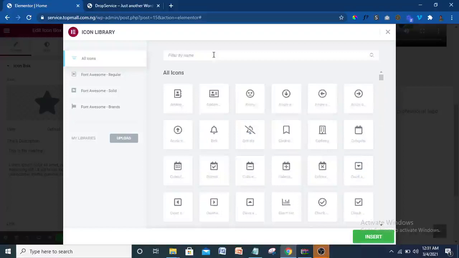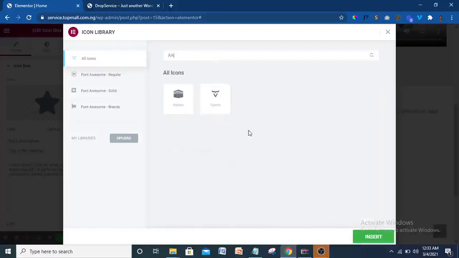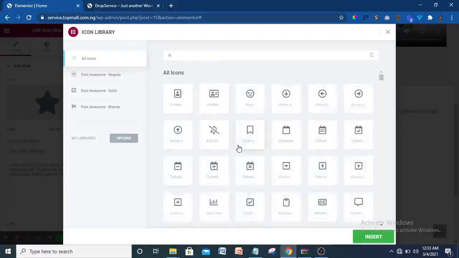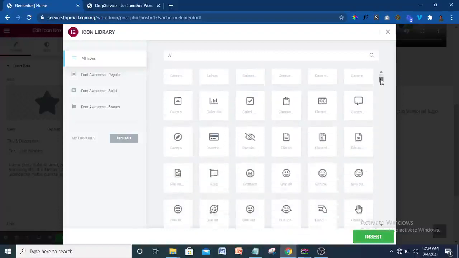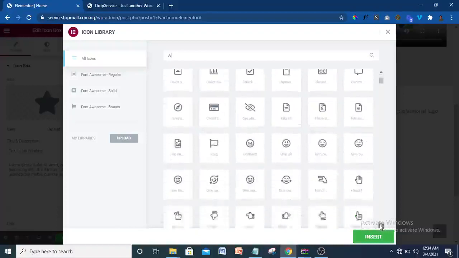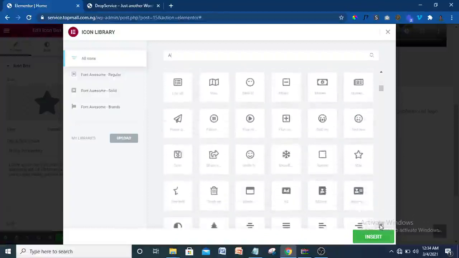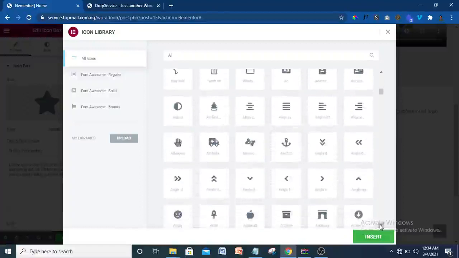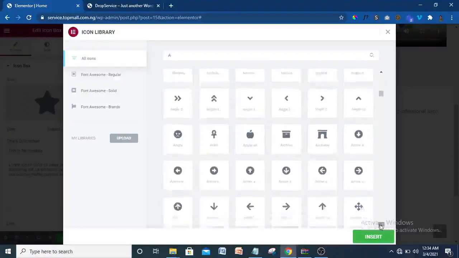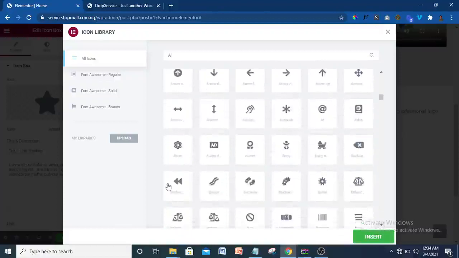Not this. So for the sake of this video, you can actually look for the icon that I use, search for it patiently, or just to save time, I'm just going to pick anyone I think is quite okay. Let me just put this atom. But you can choose something that's better than that. So I'm going to insert that.